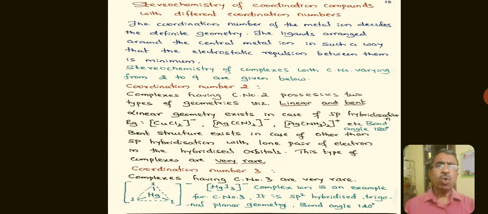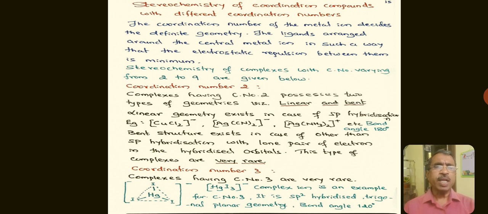Coming to coordination compounds with coordination number 3, these complexes are very rare. The example of this type is the triiodomercurate 2 ion. This is a complex in which the coordination number is 3.